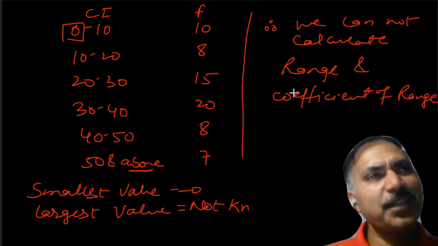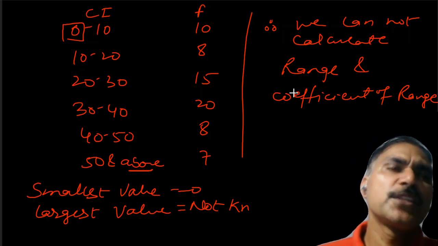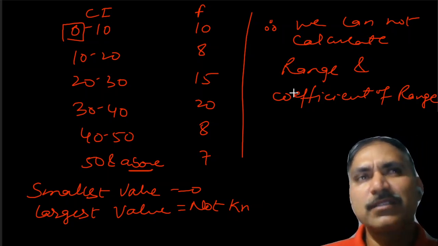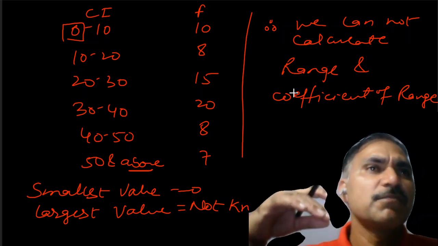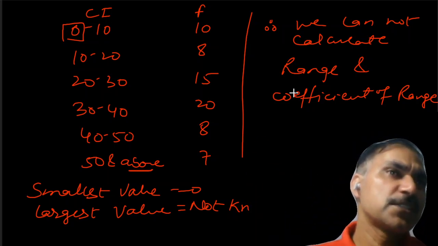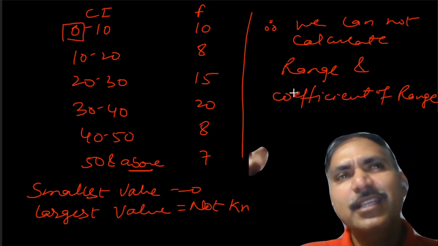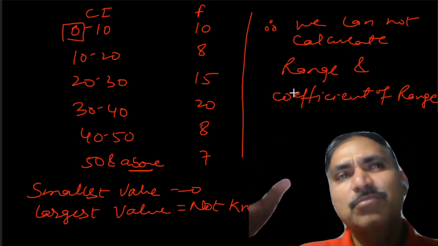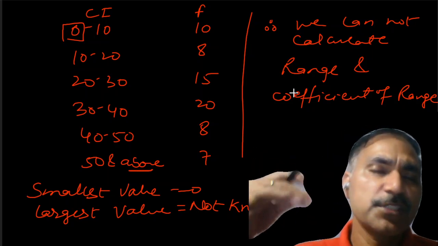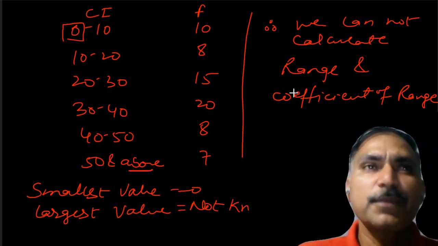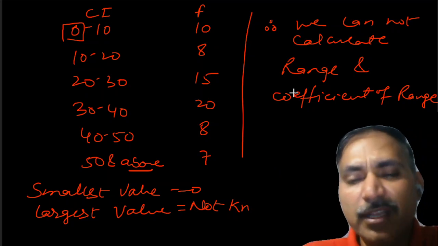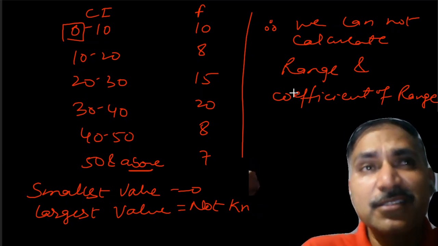Now, when we see the companies doing the production, they just see what is the lowest production in a day, what is the maximum number of production in a day, then they can just find out what is the range between which they are making the product, that is per day production of that particular product. So there are many areas.